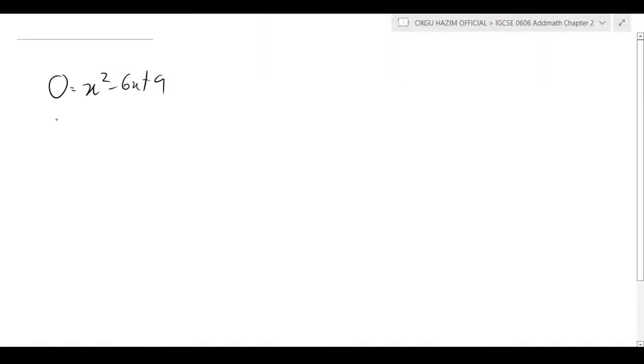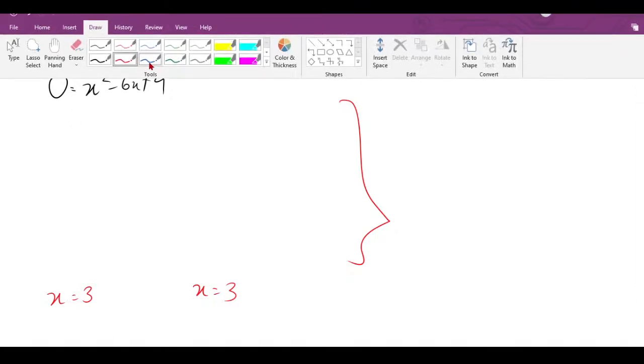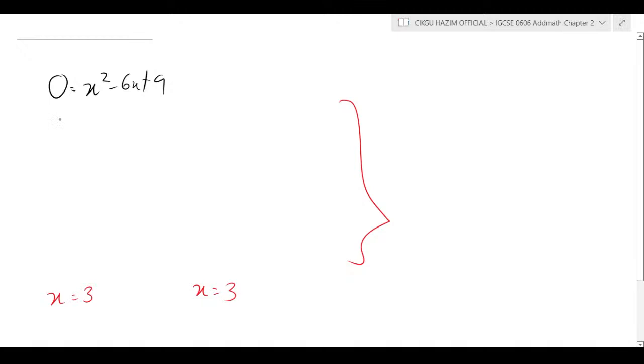So what you do here, leave some space. x equal to 3 and x equal to 3. Leave all these spaces and straight away put your answer below. On this empty space, you pretend like you are using the formula, but you're not, because that's going to cost you time. So you still may get the marks because you pretend like you are using the formula. Let me show it to you here.